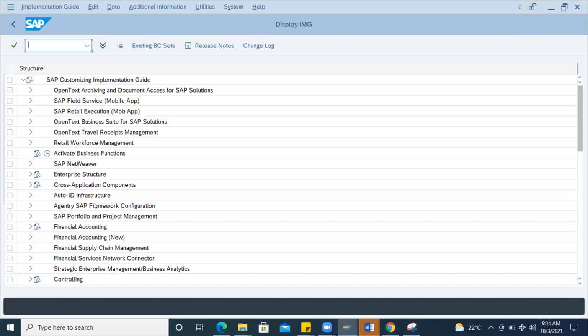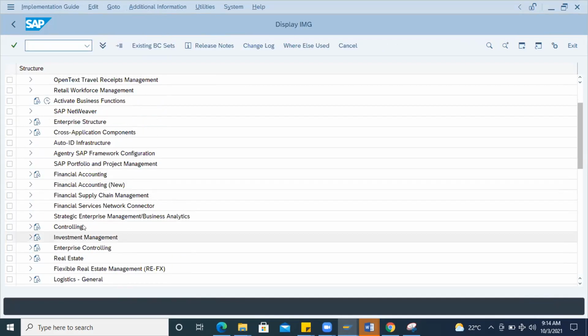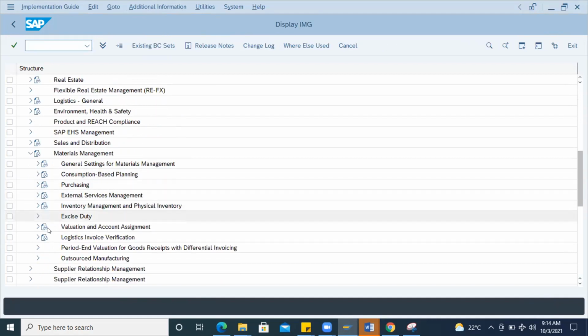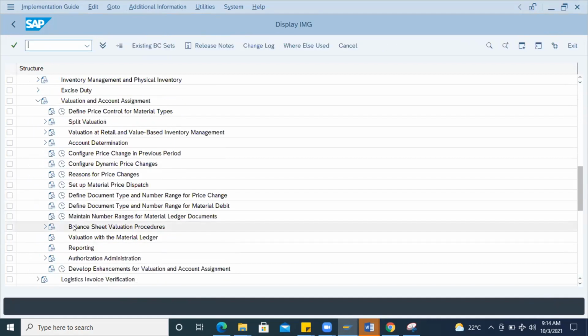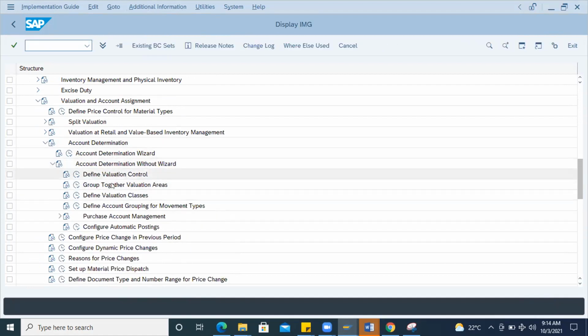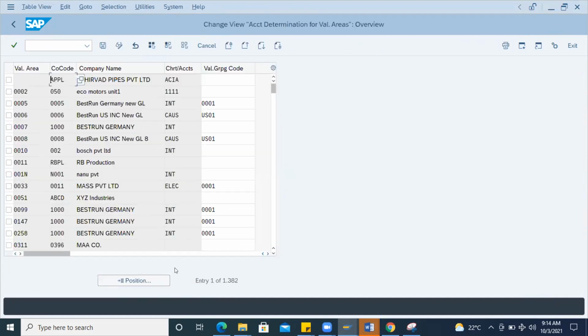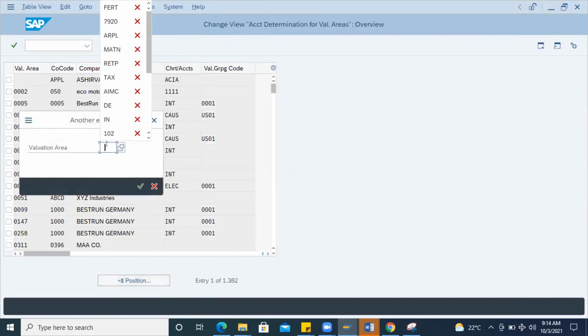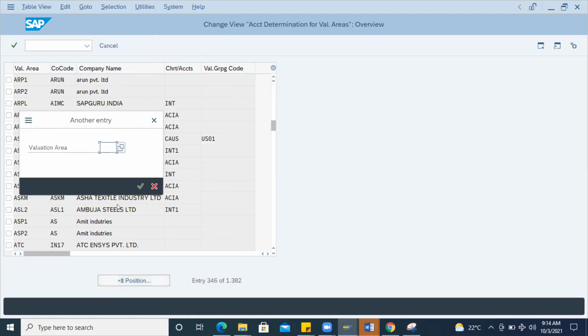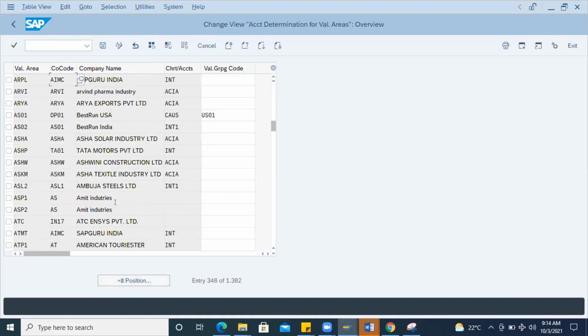I'll show that. Go to Material Management, then Accounting, then account determination without wizard. Here there is a group together valuation areas option, where I am going to search your valuation area, which is ARPL. ARPL is your valuation area. So this is not maintained as a 0001.